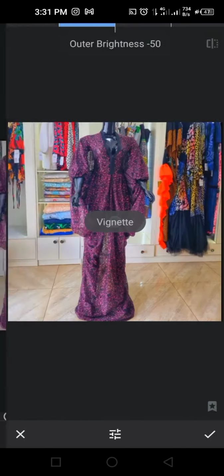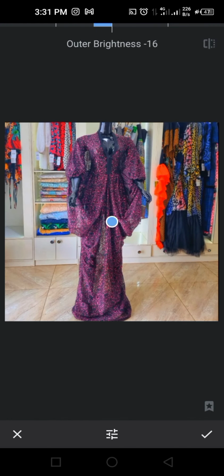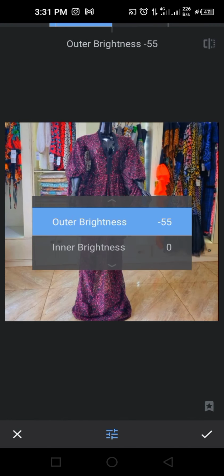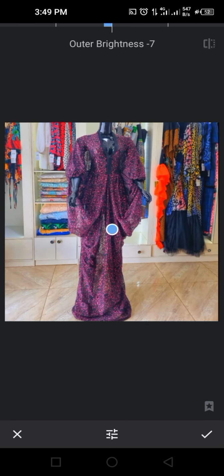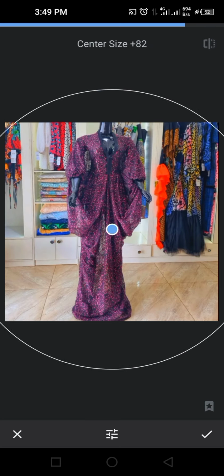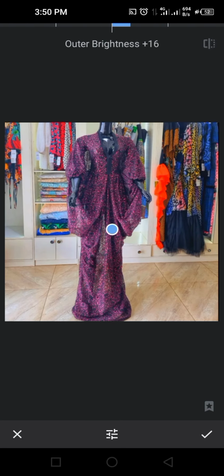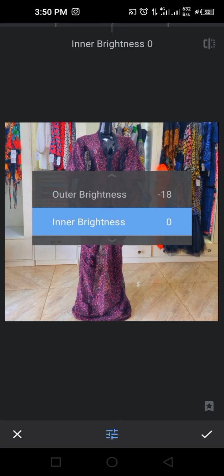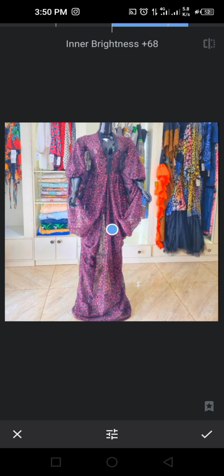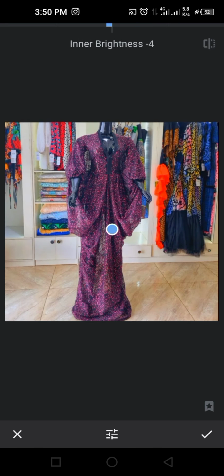And the vignette, this is another vignette already. So you may want to remember to slide up and down to see if there's any function. There's outer brightness. So all this side of the frame is going to be affected by the brightness. So if you do outer brightness, the outer side of the frame is brighter. If you reduce it, it's darker. If you put it in inner brightness, it's going to increase the inner brightness. If you reduce it, it's going to reduce it.